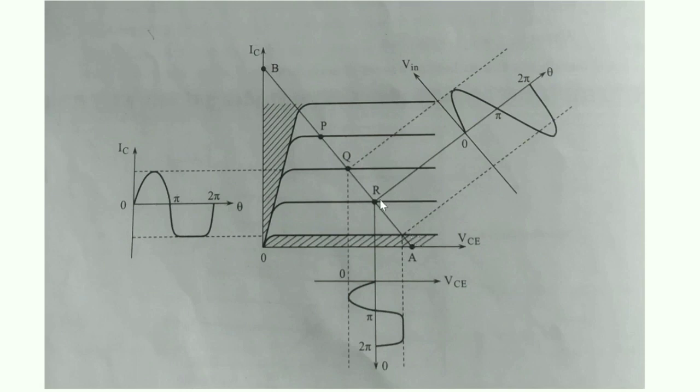If the Q point is near to the cutoff region, let us consider this as an input signal. During the positive peak, the output is properly reproduced, but at the negative peaks, if the negative value increases, the transistor will be transferred from the active region to the cutoff region, which will destroy the remaining part of the input signal. This part is clipped off in the output. This will cause distortion in the output signal. So a Q point that is near to the cutoff region will not be beneficial for the faithful amplification.